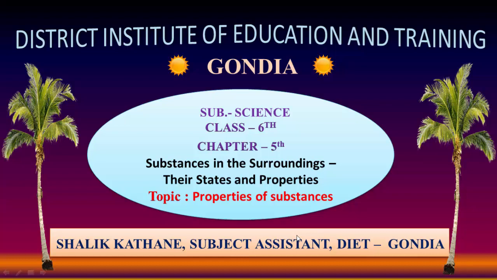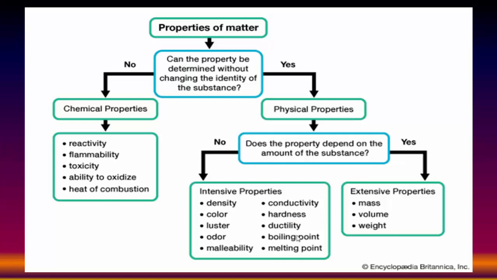Today's topic is properties of substances. Look at this chart: properties of matter. Can the property be determined without changing the identity of substances? If no, then there are chemical properties. And chemical properties are reactivity, flammability, toxicity, ability to oxidize, and heat of combustion.